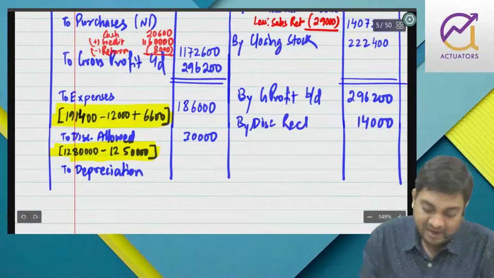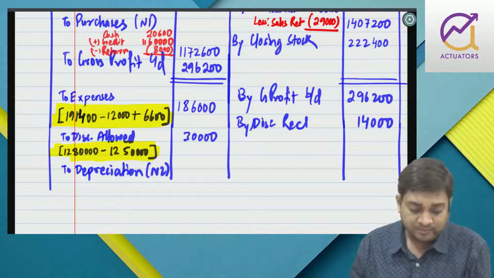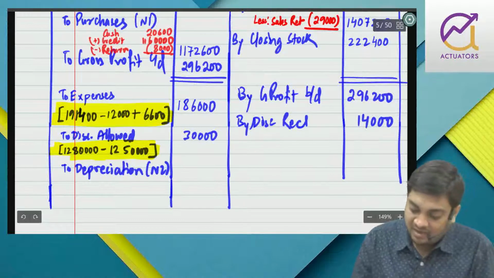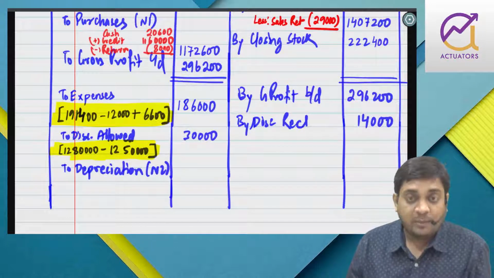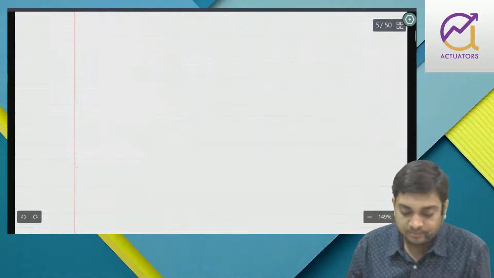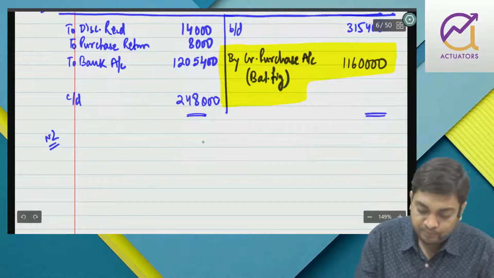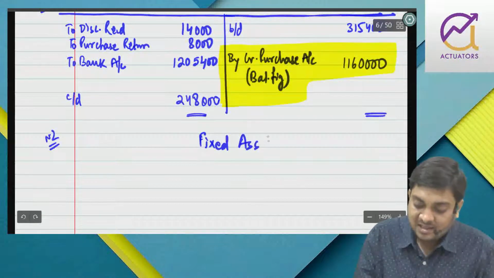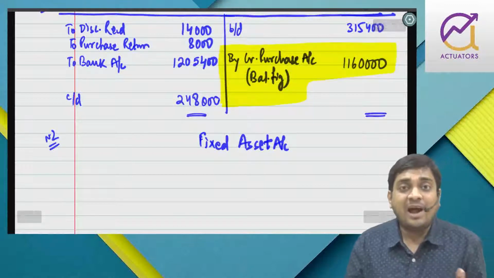Last but not the least, we have depreciation, right? That is prepared by note number 2. Here they have not mentioned the rate of depreciation. So in this particular case, if we have to calculate depreciation, we have to prepare fixed asset account, right? So note 2, I will prepare fixed asset account. You must have seen it in the cash flow statement, in your foundation level.